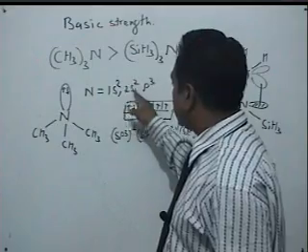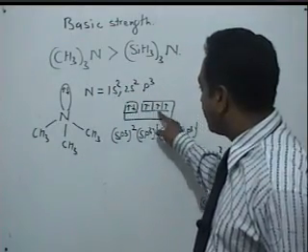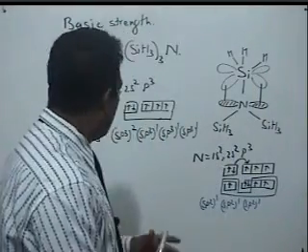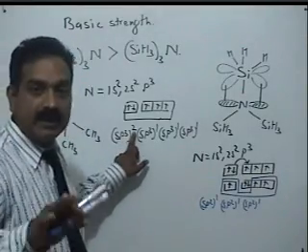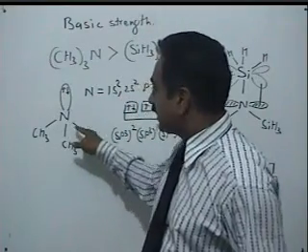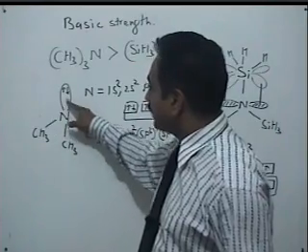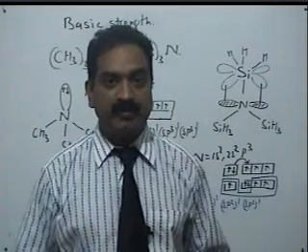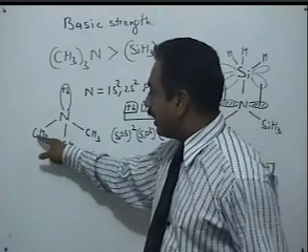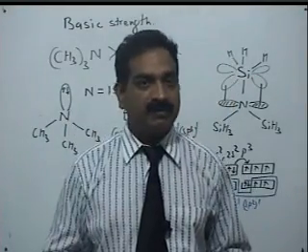This nitrogen, whose configuration is 1s2, 2s2, 2p3, is sp3 hybridized. So we get 4 hybrid orbitals. One of the hybrid orbitals is completely filled, and that is the lone pair. Since the type of hybridization is sp3, it should be tetrahedral, whereas since one corner is occupied by a lone pair of electrons, it is actually pyramidal. So nitrogen with CH3, CH3, CH3, and one of the corners is occupied by the lone pair of electrons.